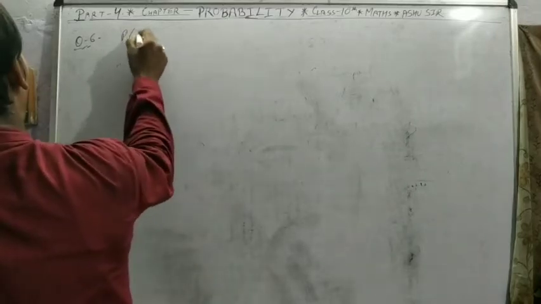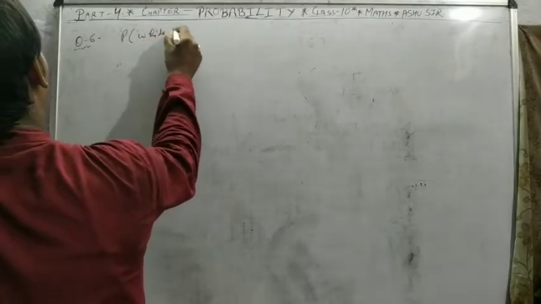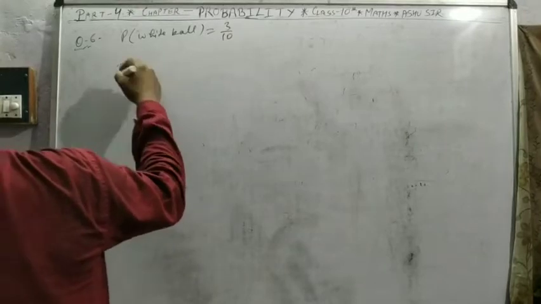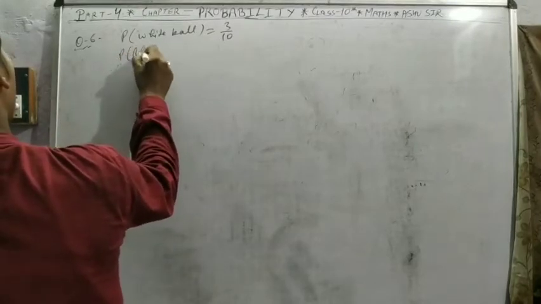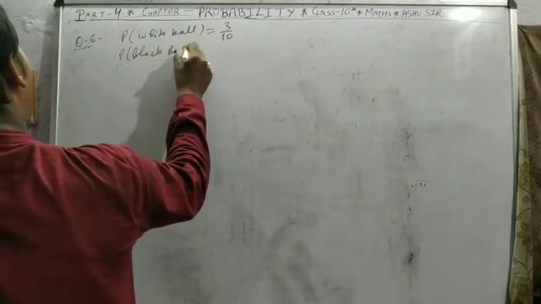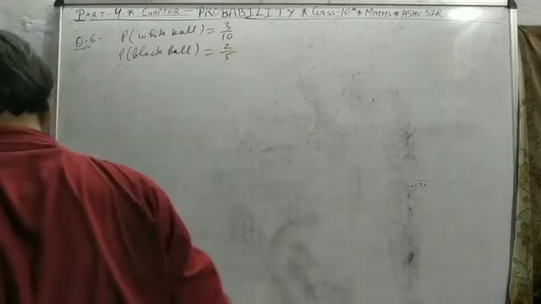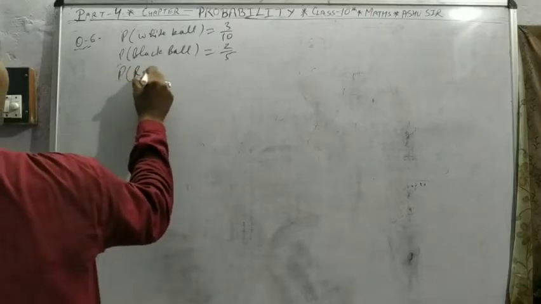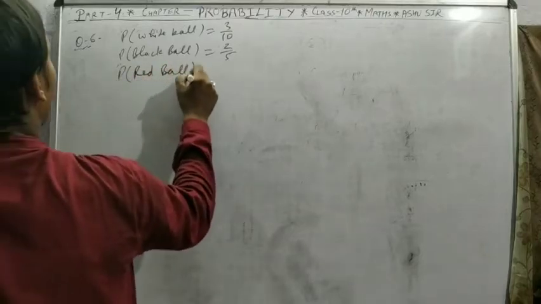If the probability of getting a white ball is 3/10, and the probability of a black ball is 2/5, then find the probability of getting a red ball.